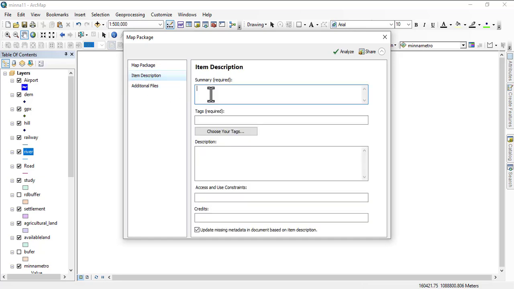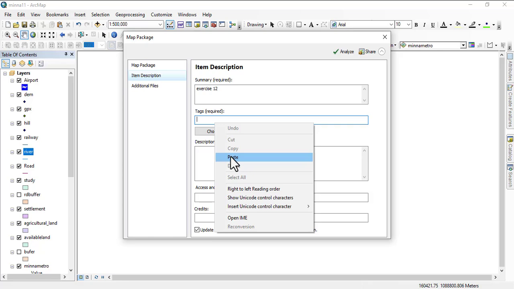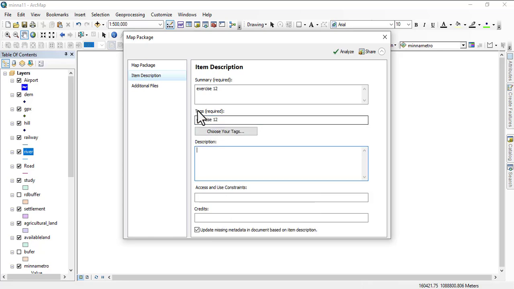Next you go to Item Description. What is this item description? Well, you have to describe the item, what is in it. It is exercise 12. I may not describe everything. Exercise 12 entails all of this data that you already saw us use, so let me just copy them. You have to set your tags, and you also have to describe, so you write what this whole thing is all about.